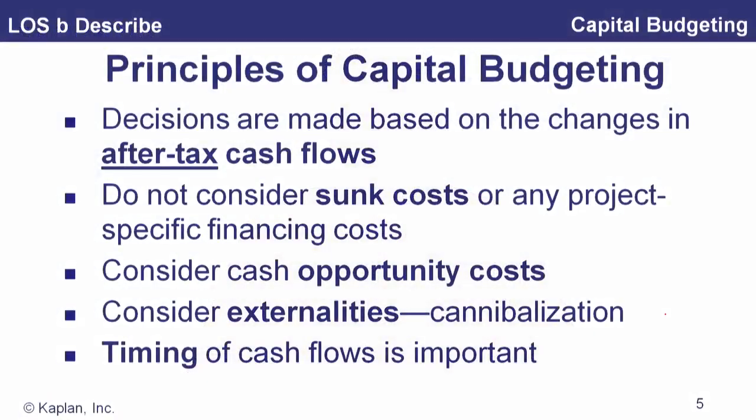So the general principles of capital budgeting. Decisions are made on changes in after-tax cash flow. So we call this incremental analysis. I mean, we could say, well, if we do this project, what are the financial statements of the firm going to look like? What's our expectation or our estimates there? Okay. But really, what we narrow it down to is saying, what are the changes that are made?